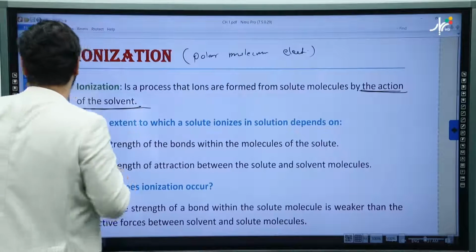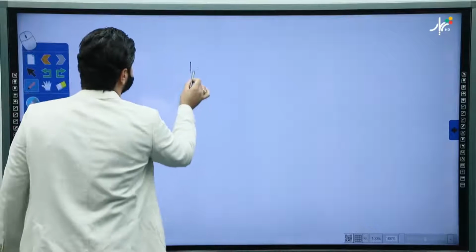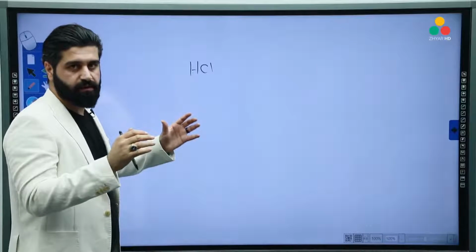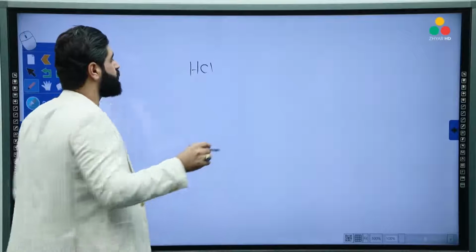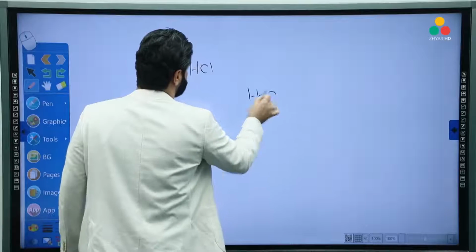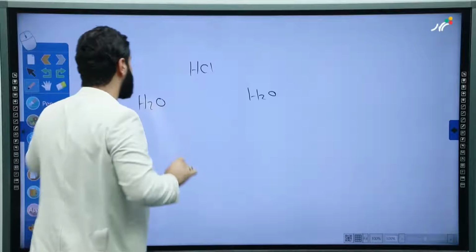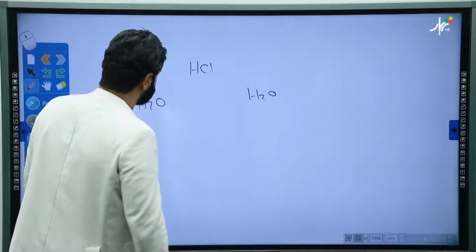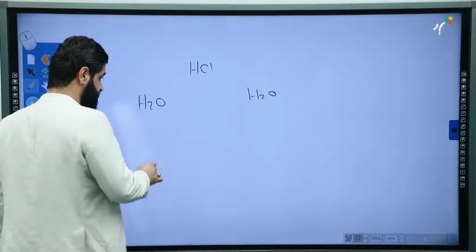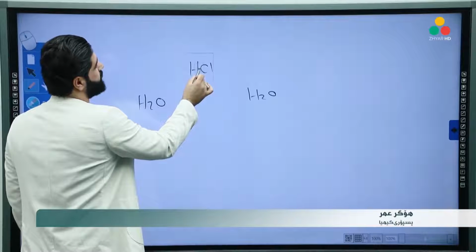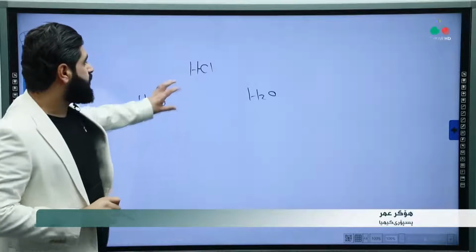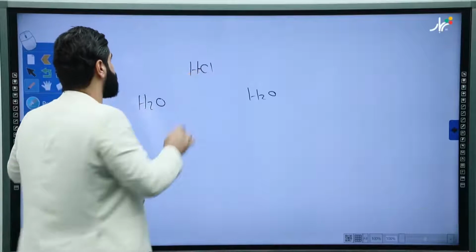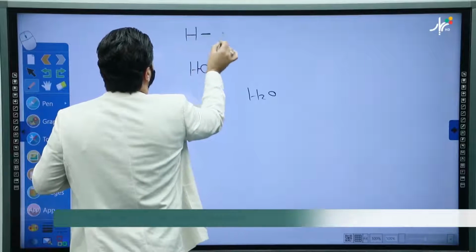Let's see. Suppose that we have HCl. If we put HCl in a jar filled with water, the molecule of HCl will be surrounded by water molecules, just like this. From everywhere, it will be surrounded by water molecules. And there will be 2 attraction forces. The first one is the attraction force between the atoms of the electrolyte, which is H and Cl.